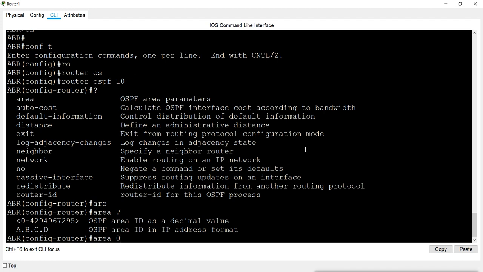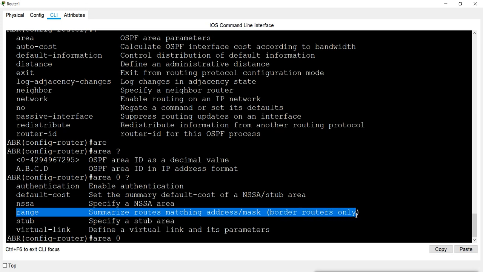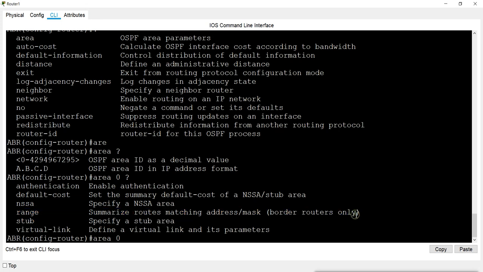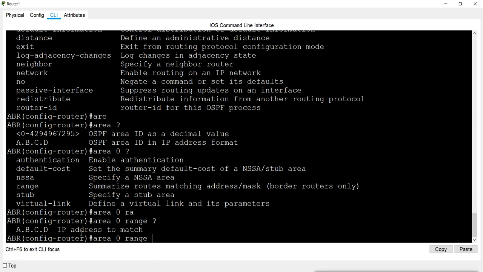And then when I give a question mark, I have a command here, and it is range. This summarizes routes matching addresses or mask to the border routers only, the routers which are on the border. So we are on the border router, so we will configure it like this. I will say range, and then I will give the IP address. The IP address we have already summarized, so this will be the lowest subnet.